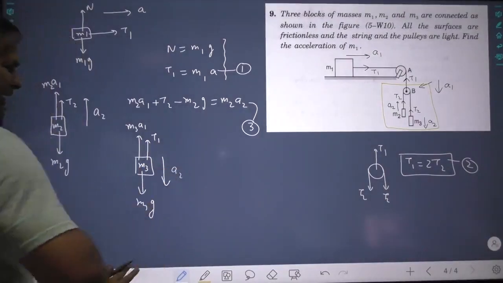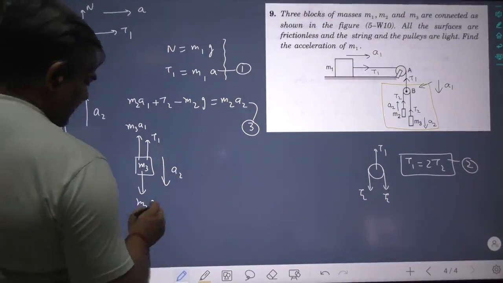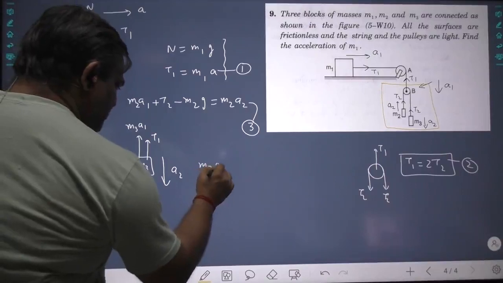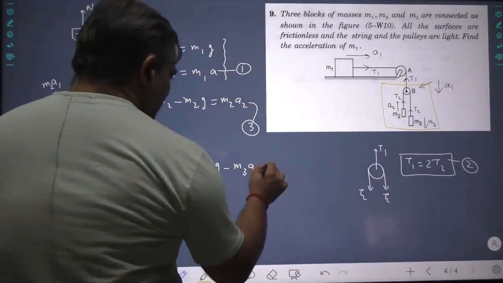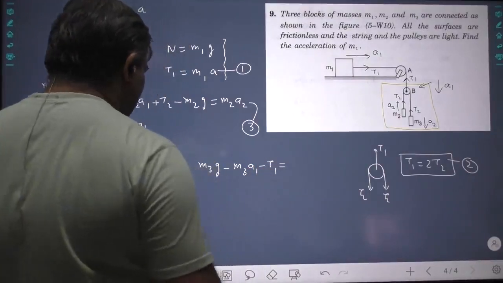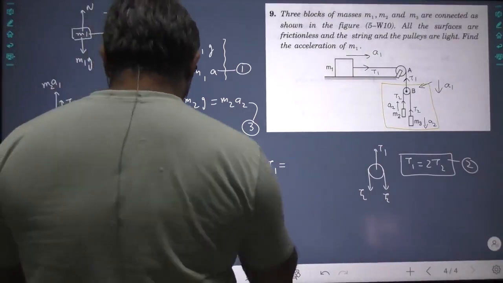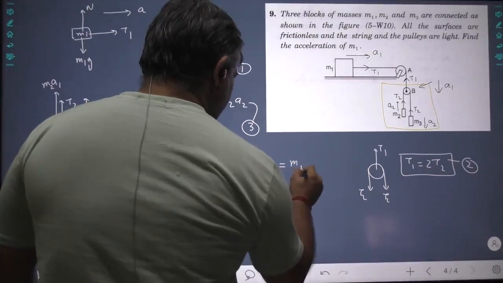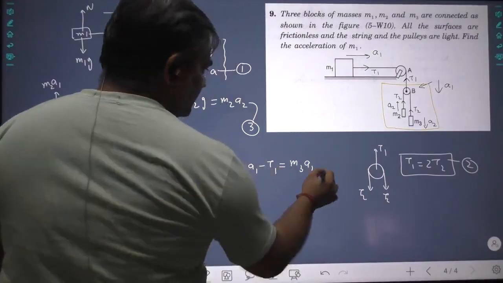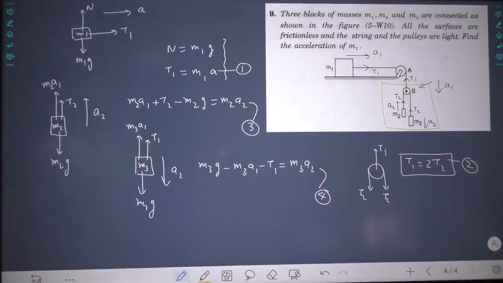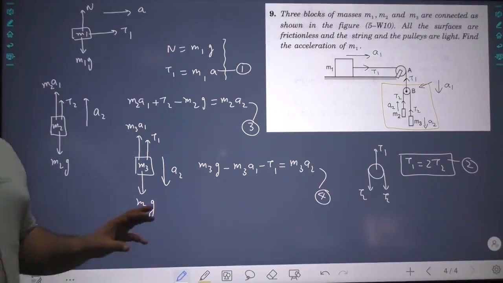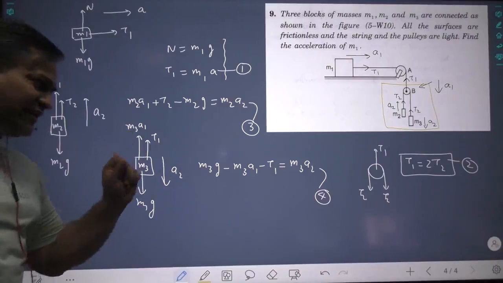It is simple to analyze. So the lower force will be greater. So m3g minus m3a1 minus T1 should be equal to m3a2. This is the fourth equation. 4 equations, 4 variables, solve and get. Did any one of you get all these things right?